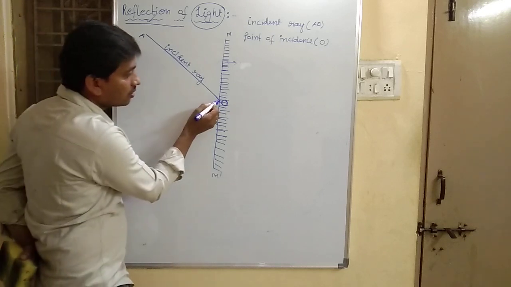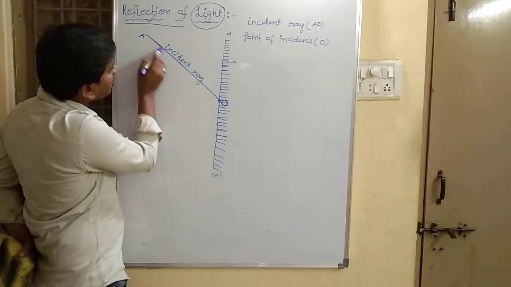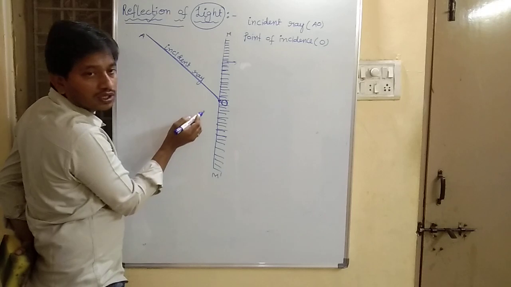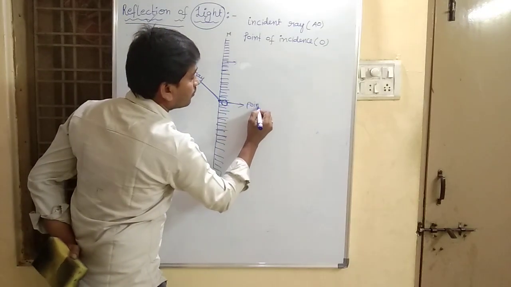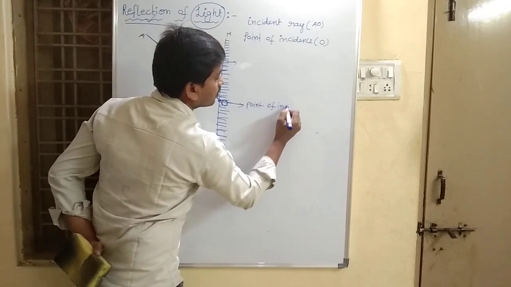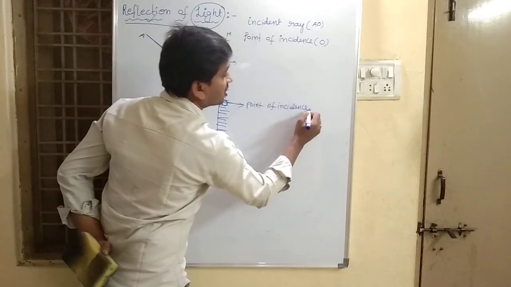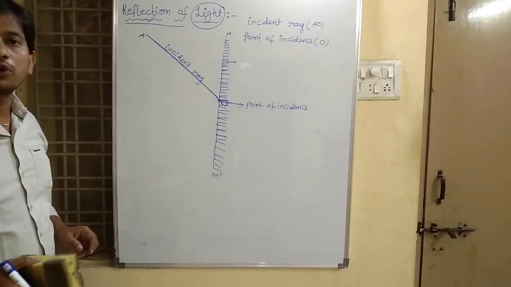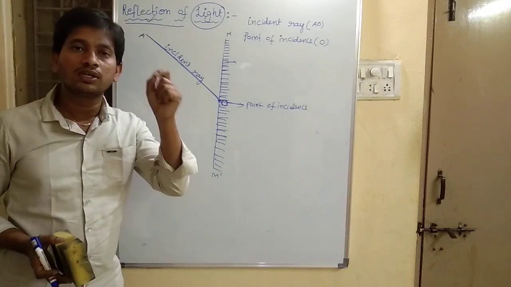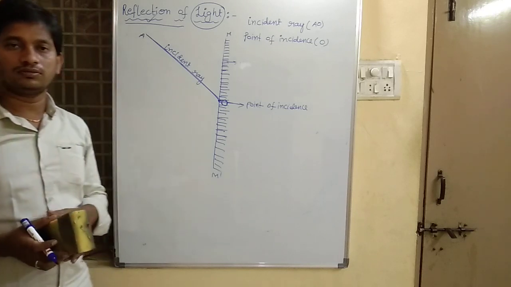So this is the point where the incident ray is going to meet. That point is called the point of incidence.